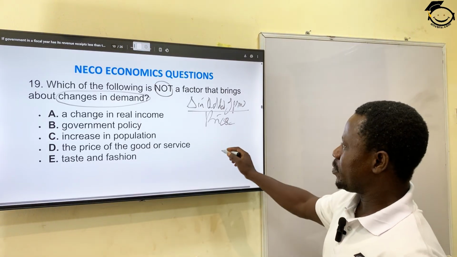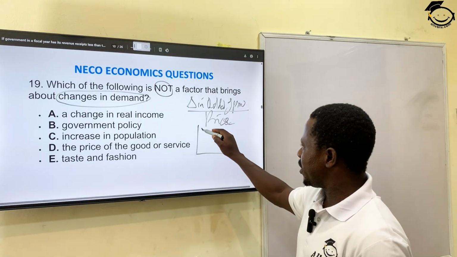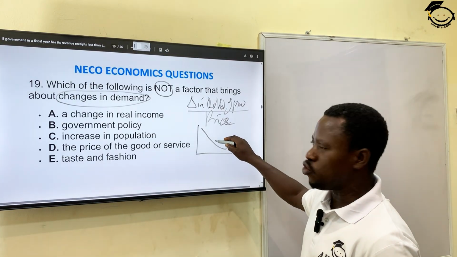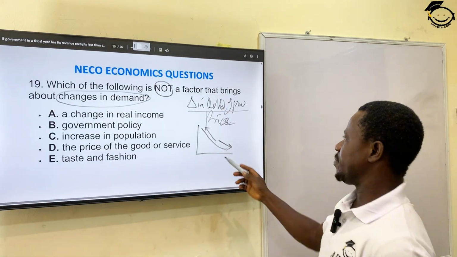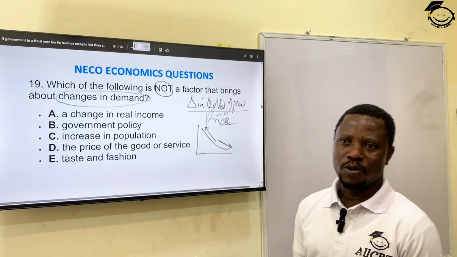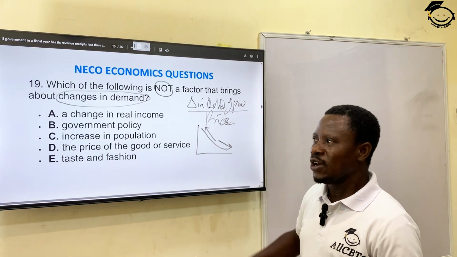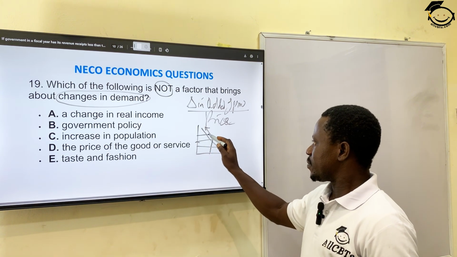And when that happens, there will be what they call a movement along a demand curve. This movement could be upward or downward, signifying either the decrease or the increase in quantity demanded.